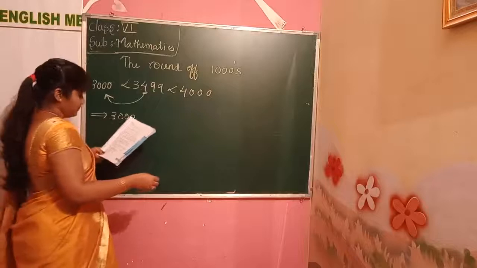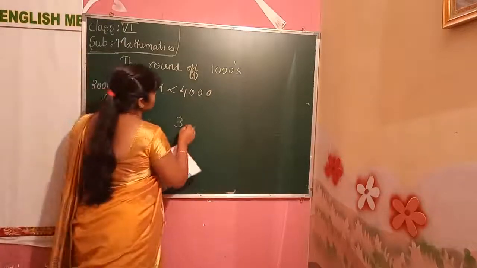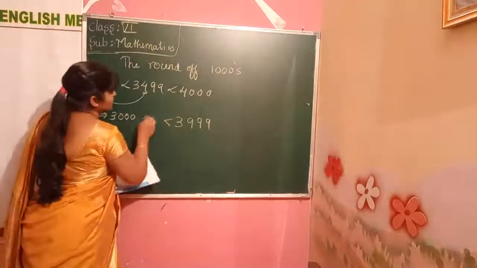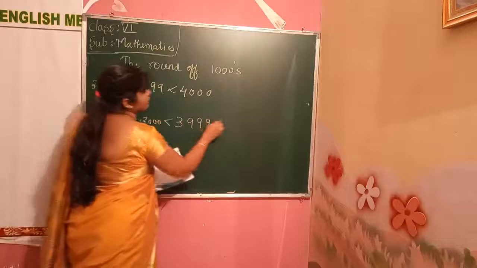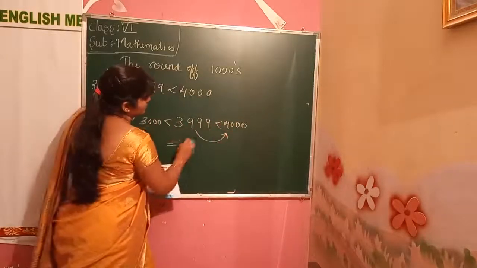One more example I will take. 3999. Okay, it comes between 3000 and 4000. It is nearer to which number? So it is rounded off to.